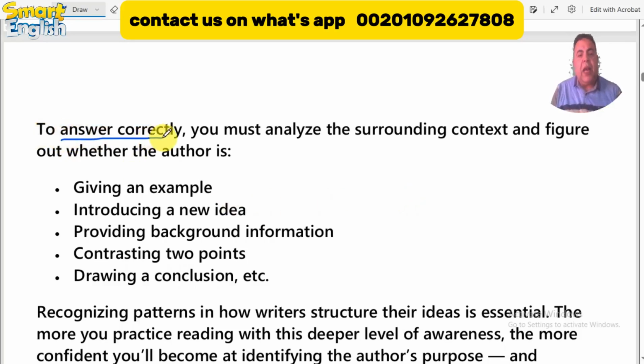To answer correctly, you must analyze the surrounding context, okay? Don't read the sentence alone.